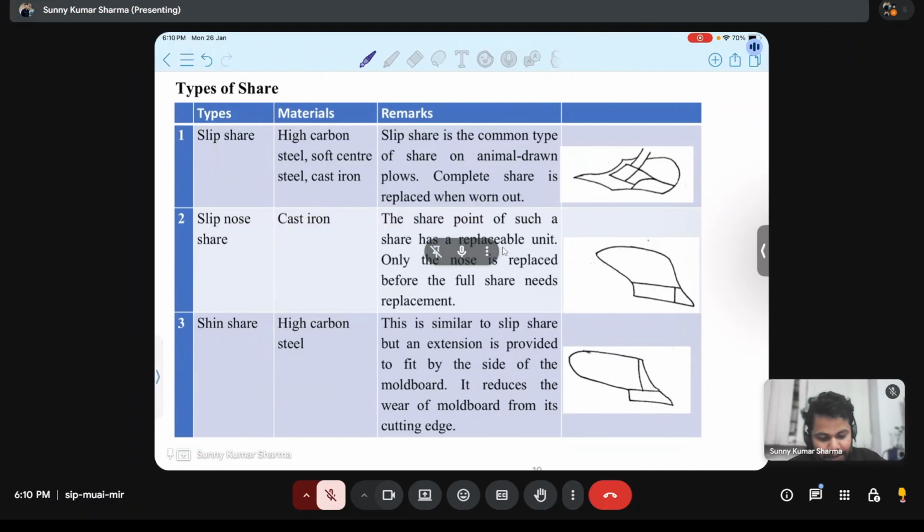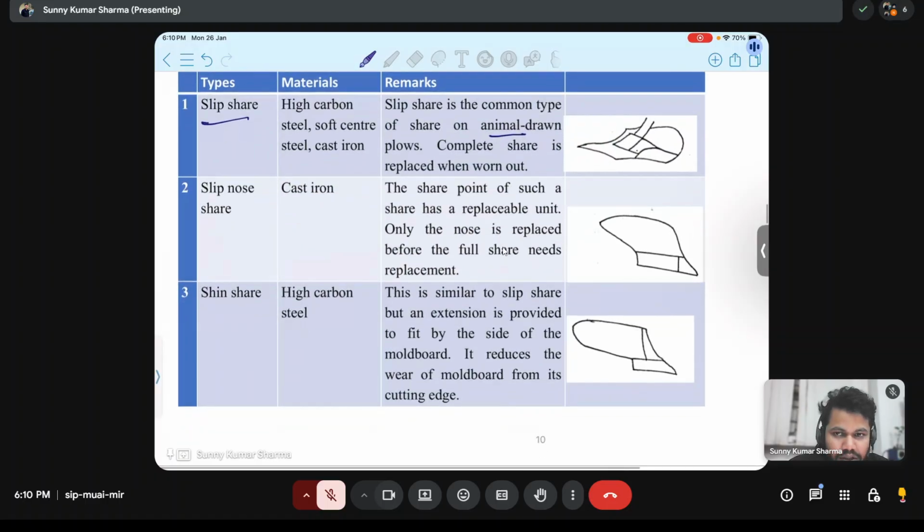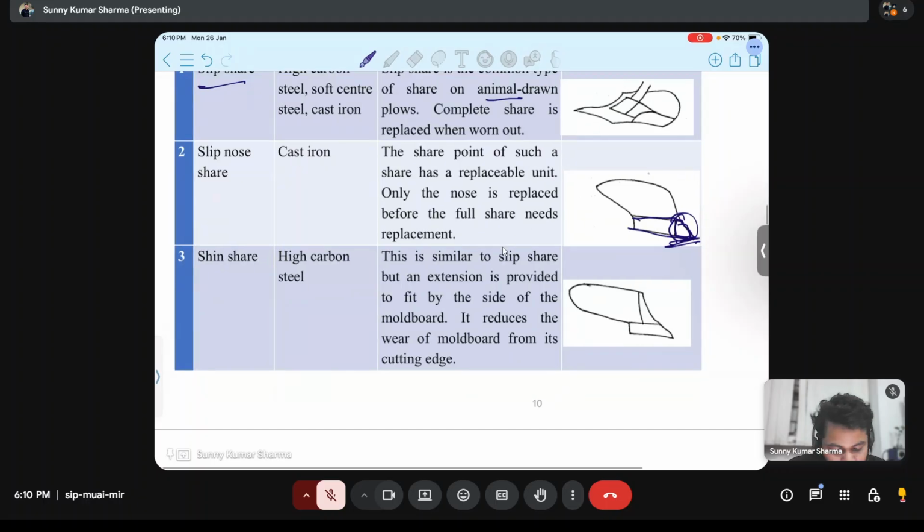So the first thing is slip share. Slip share is the normal, common type of share which we see in the moldboard plow. Slip share is the common type of share on animal drawn plow, completely share. When it has some worn out, then the complete share is removed. In slip notch share, this is the share, and this front point is replaceable. So the share of such a share has a replaceable unit. So that type of share we call slip notch share.